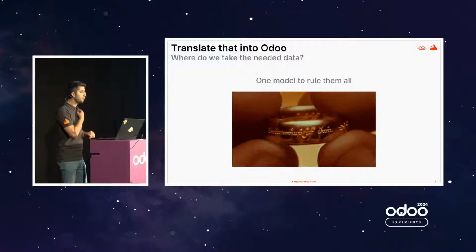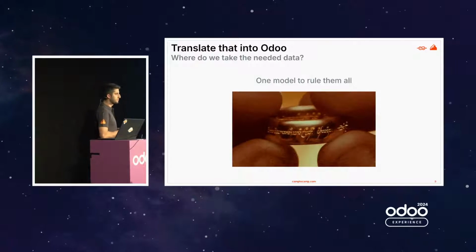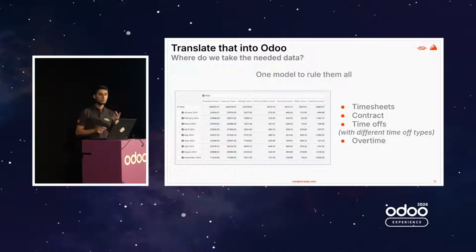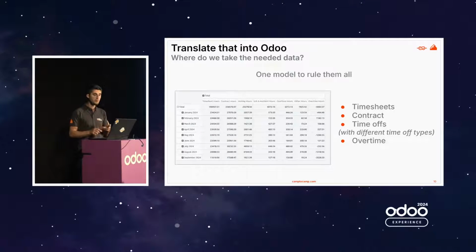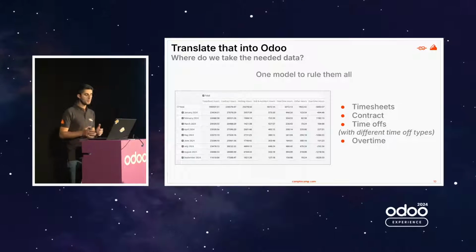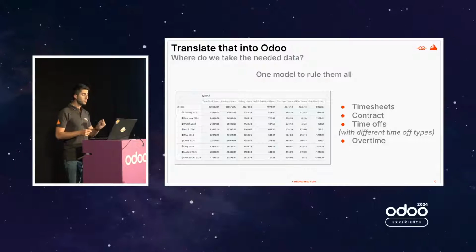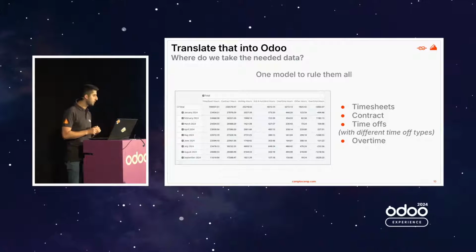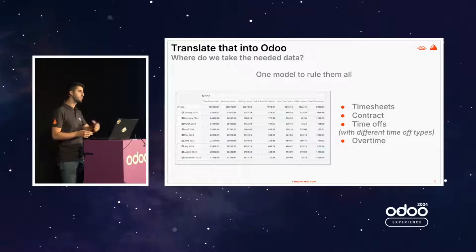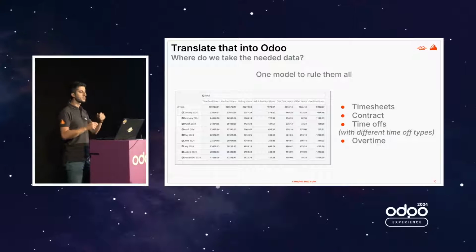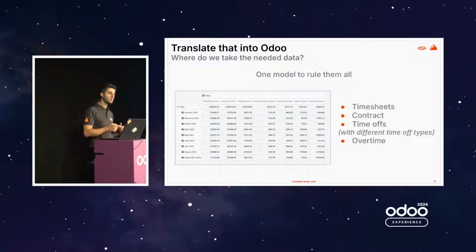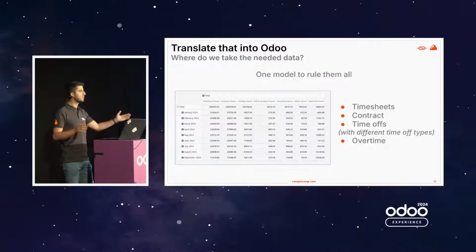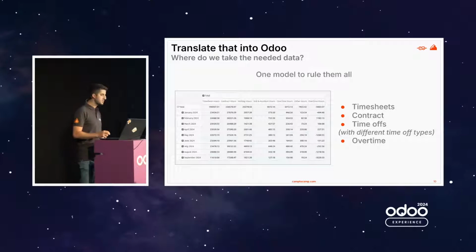And we built one model to rule them all. In this model, we have timesheet data, contracts data, and time offs data with all the different types of time offs. And also, the overtime is automatically calculated in this model. I don't know if you remember the formula from a couple of slides above, but it was overtime equals timesheet hours plus all holidays hours minus contract hours. And we can see all of this information in this pivot table.